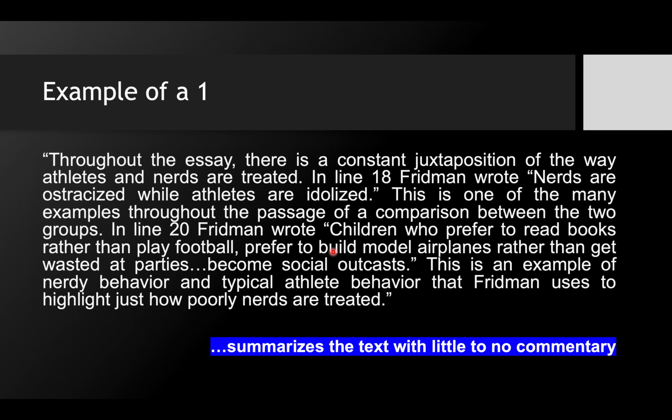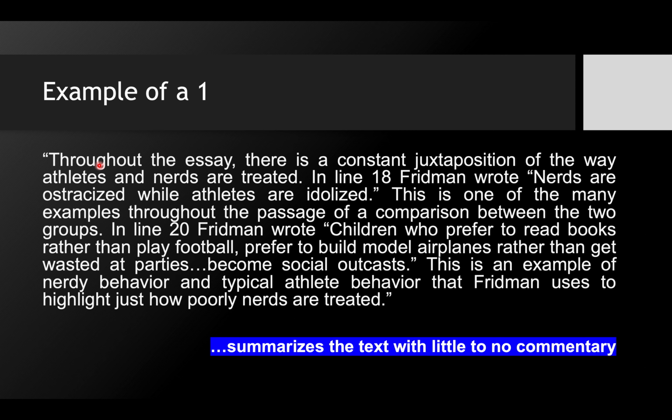Now, what I plan to do is to give you examples of 1 and 2 and 3 and 4, and these are all body paragraphs written by my students. Sometimes I've altered them to make them look worse or to make them look better so that they can fit the score a little bit better. Now, what I'll do first is begin with the example of a 1, and then I'll take you to the example of a 4 so that you can see in stark contrast to this one what a 4 looks like.